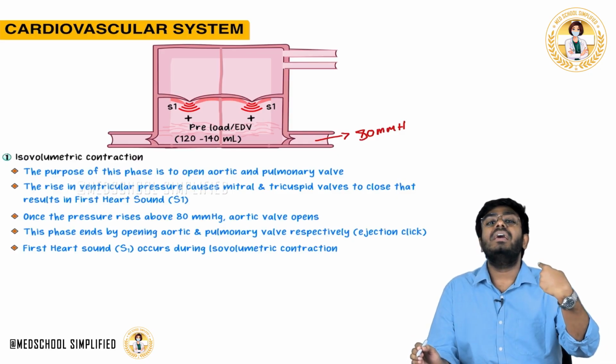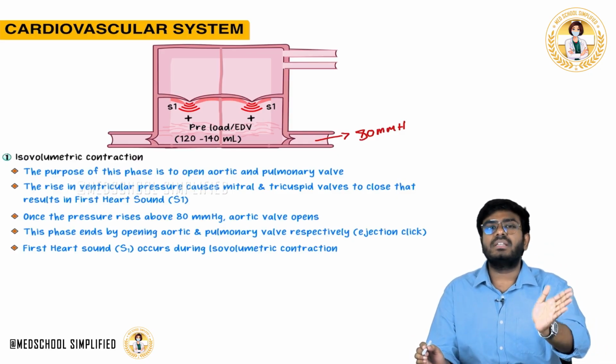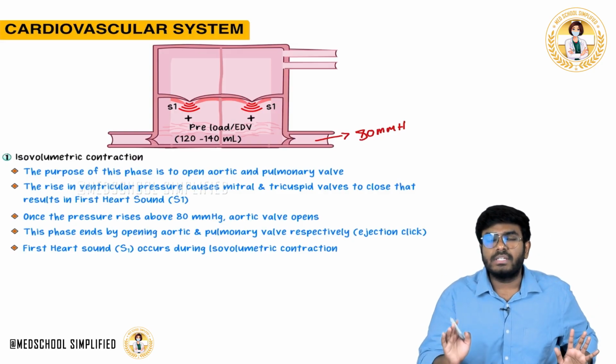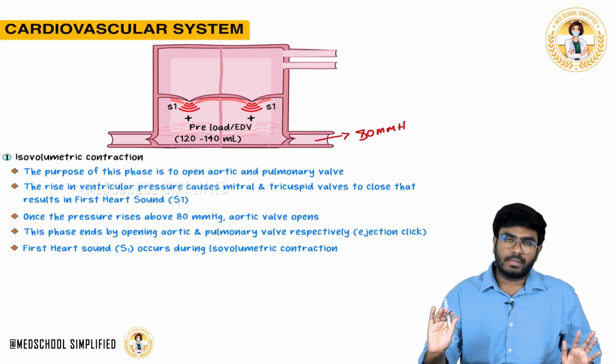Rapid ejection phase, slow ejection phase will start. Those are the next stages. Okay, so we have discussed important points about the isovolumetric contraction.